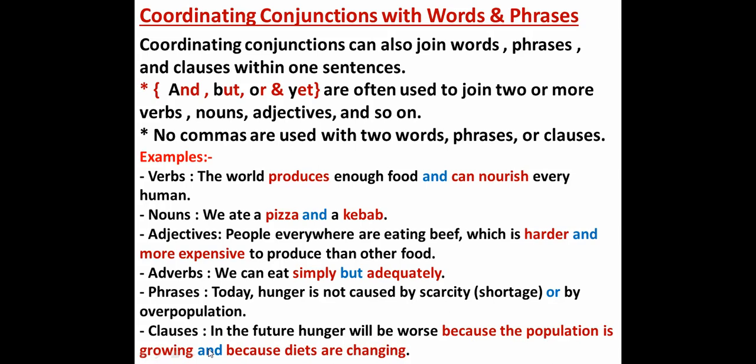So this sentence is not a compound sentence. We can consider it complex if we use only the first part, because the population is growing. Here we join two clauses by using and. If we remove this part, it's considered to be a complex sentence. Is it clear for you?